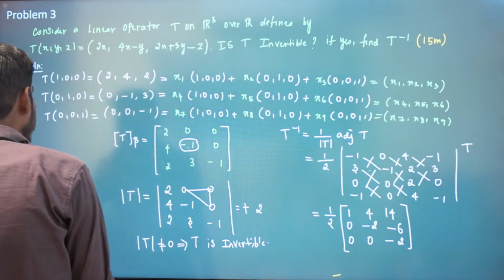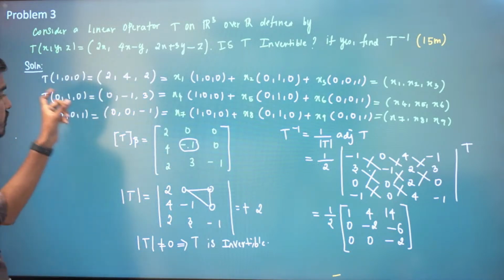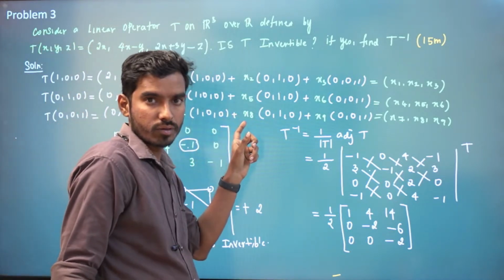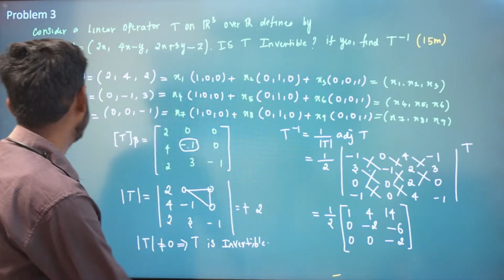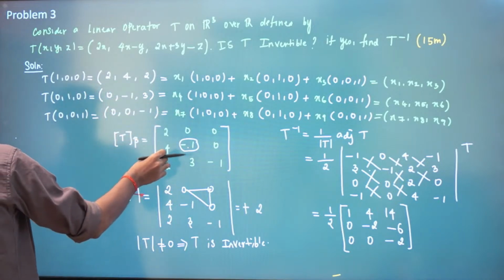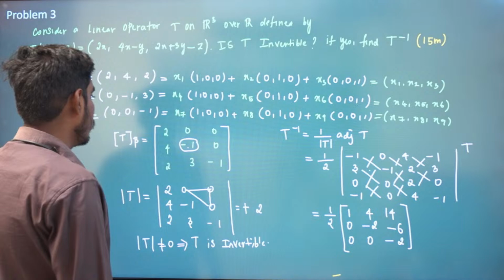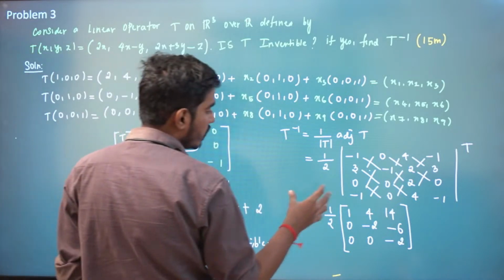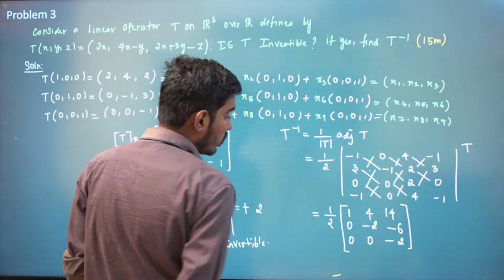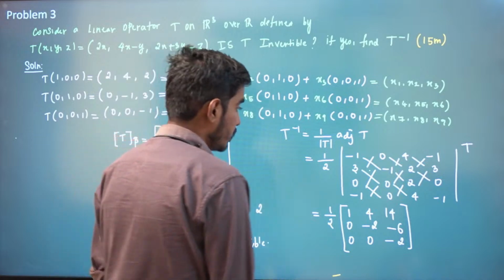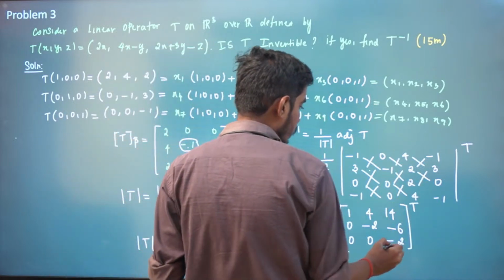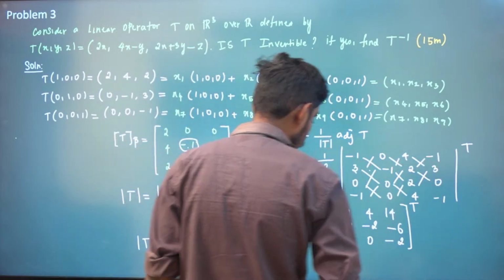See, some books will write this vector in a row, right? I have written 2, 4, 2 column wise. Some may write in row format, but that's not an issue. If they write in row format, they will have this answer. I need to put transpose here, right? Sorry, this is not an inverse. You have to put transpose for this.